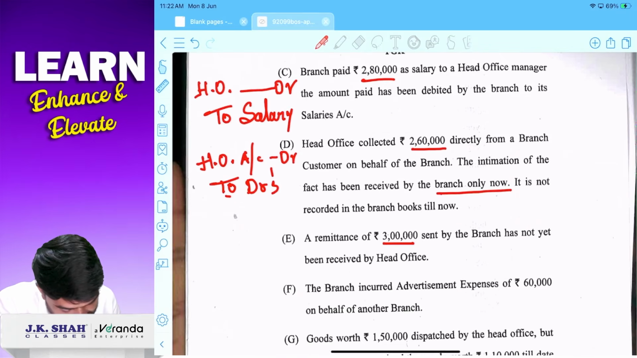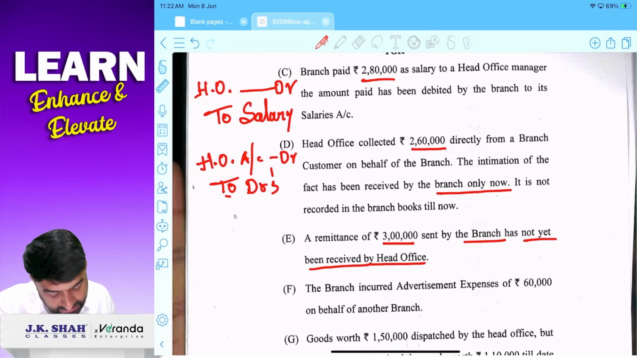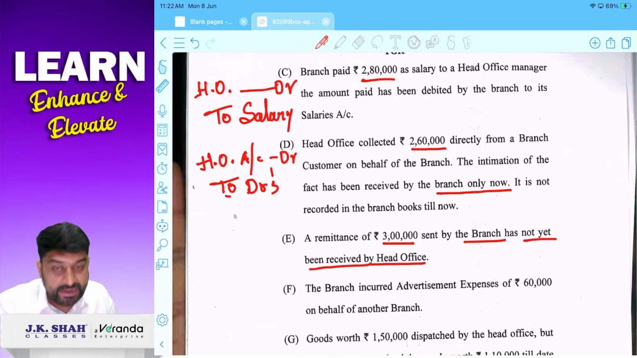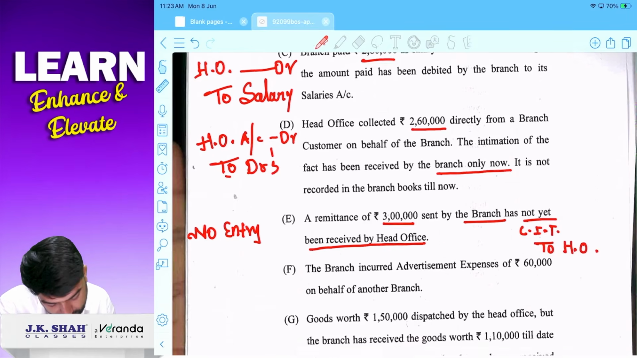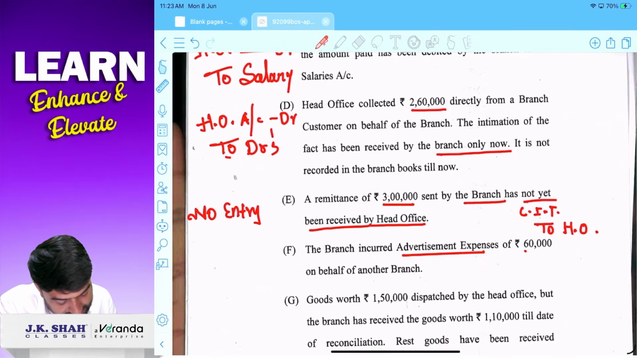Remittance of 3 lakh sent by branch has not been received by HO. Remittance branch ने भेज दिया है, HO ने रिसीव नहीं किया है. Two possibilities. अगर branch entry नहीं करेगा तो possibility 1, no entry required in the books of branch. If branch will pass entry, then entry will be cash in transit account debit or remittance in transit account debit to HO account. Correct?